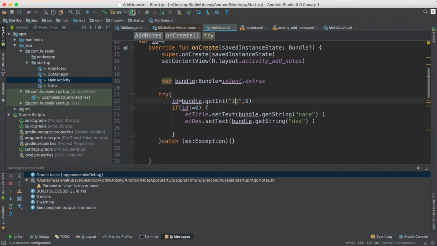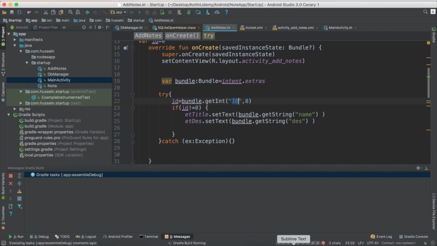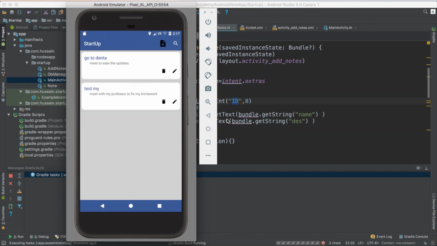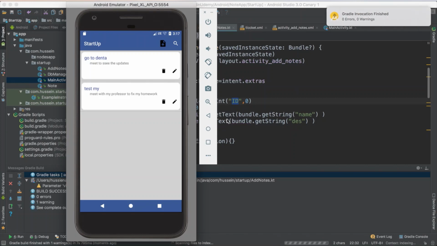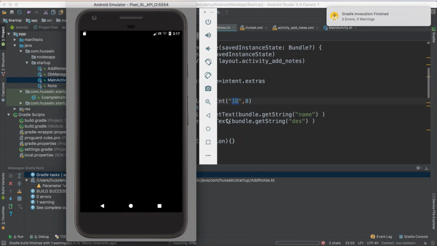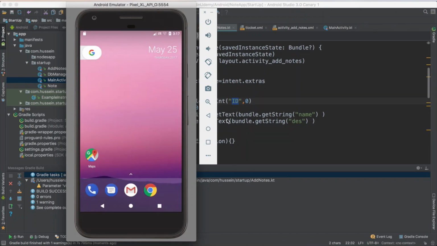I don't know ID, who is it? So break. But before a few seconds he was able to read it and pass it. So let's see how we will be able to pass this information.